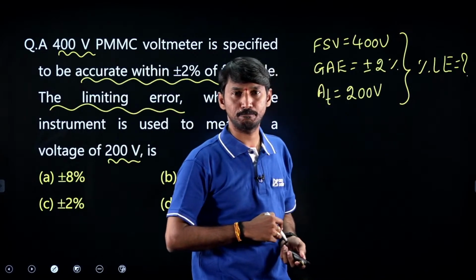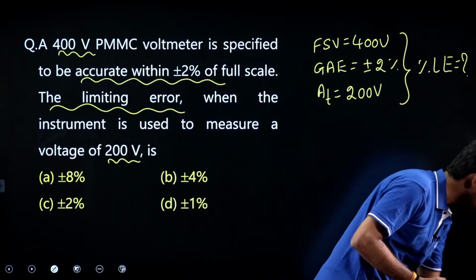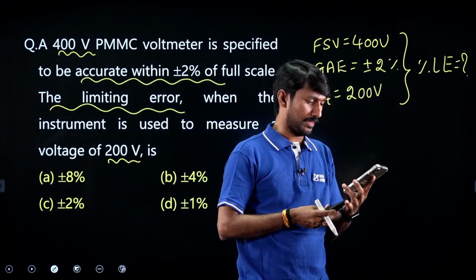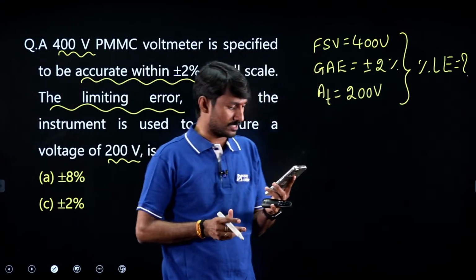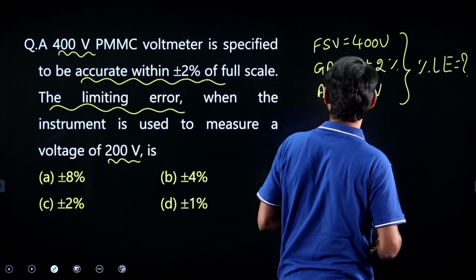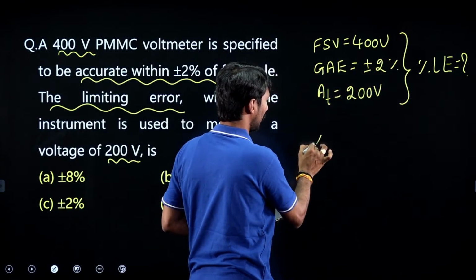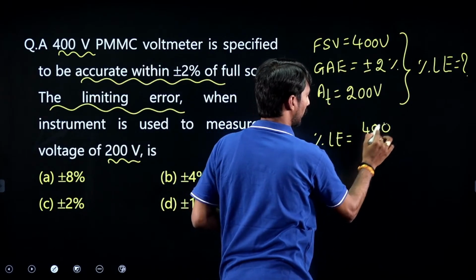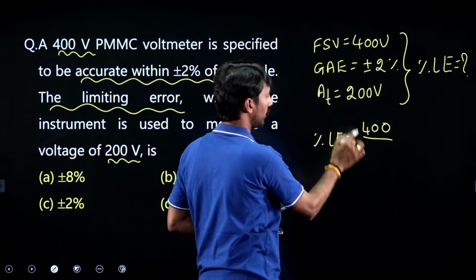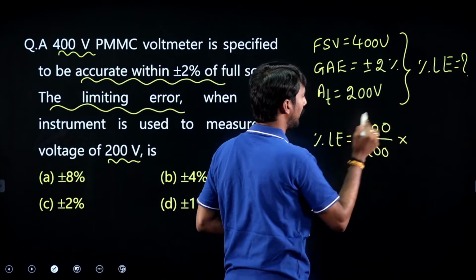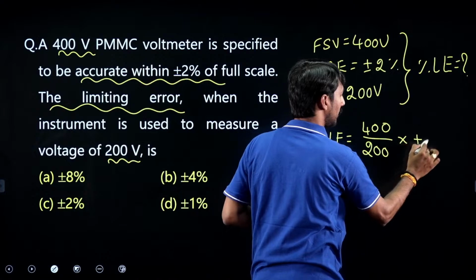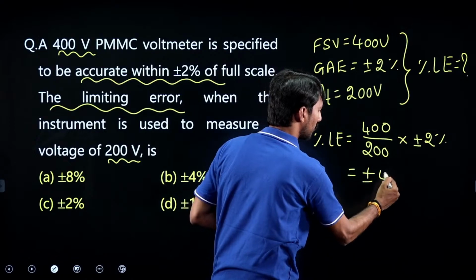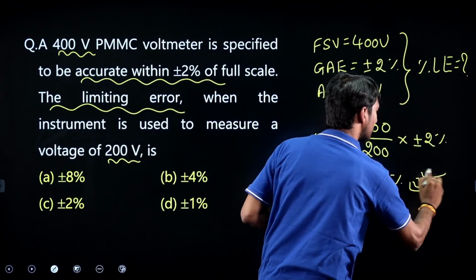Percentage limiting error. Okay, just try to give the answer. Yes, Prem Sagar gave the answer. Option B, sir. Okay, very good. Very simple. Percentage limiting error equal to full scale value 400 by true value 200 into guaranteed accuracy error plus or minus 2%. So answer will be plus or minus 4% is the answer.